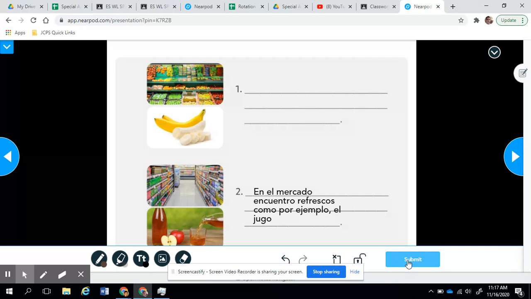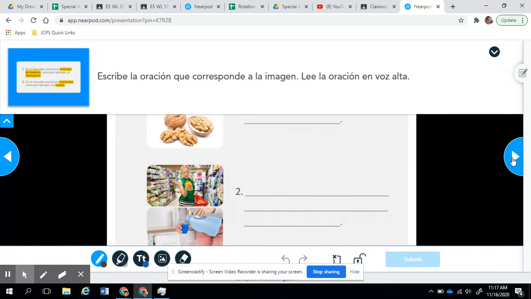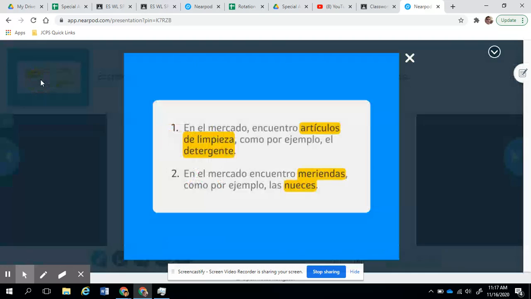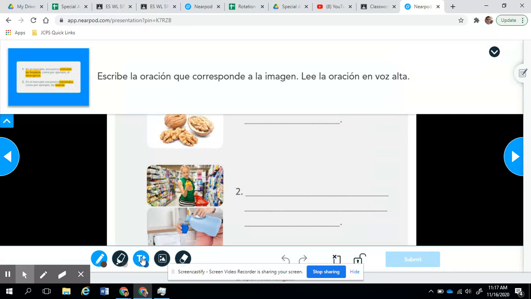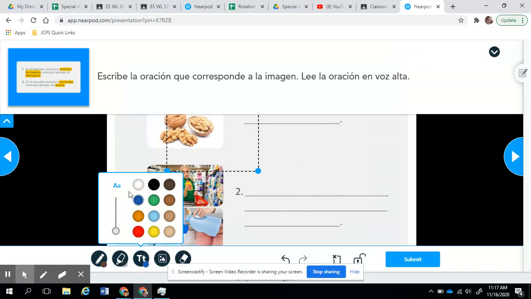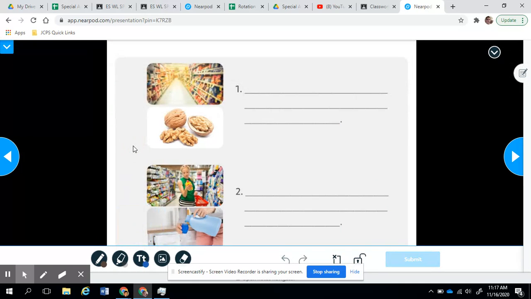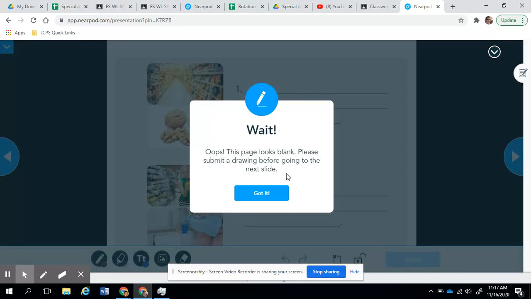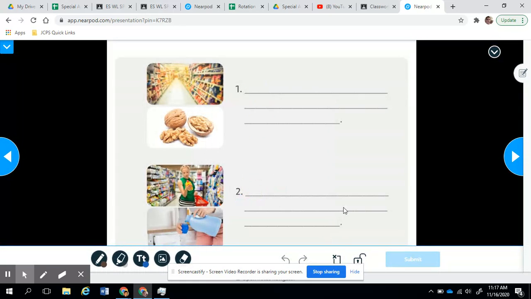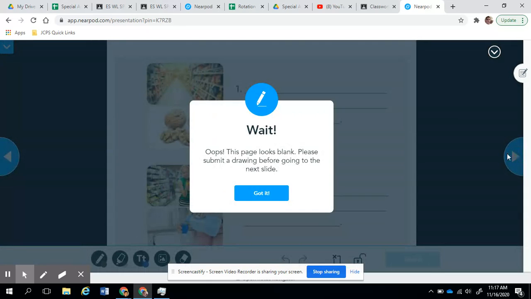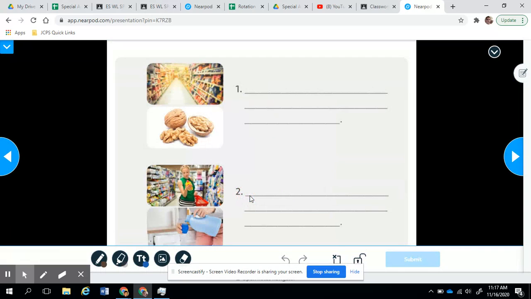So you hit submit for that one. It's the same thing here. You look at the slides and you will write the sentences here. And remember, you will use that T to navigate the sentences. Then, let me do one because it will not allow me to continue if I don't do one. So let me do one here too.